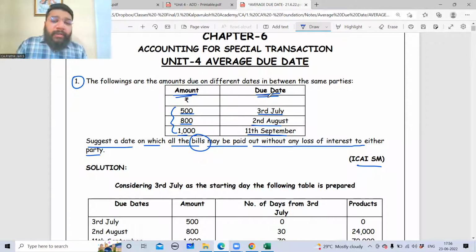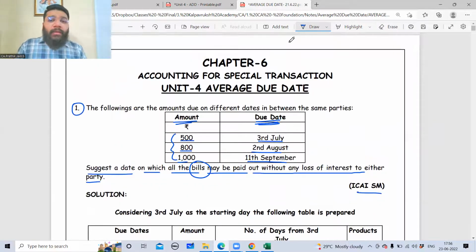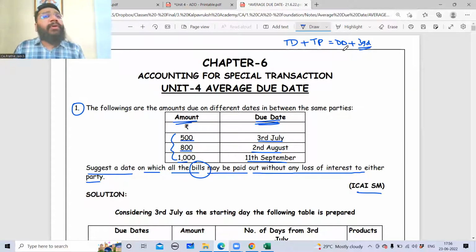So guys, it is due date. How do we get a due date? Technically speaking, when we did bills of exchange, what did we learn? Whatever is the transaction date, if you add the term period, that is 3 months, 2 months, 1 month, 30 days, 60 days, 90 days, you get the due date. If you add 3 grace days, because the Negotiable Instruments Act says you always add 3 grace days for a negotiable instrument, which is a bill of exchange, the date you get is the maturity date.